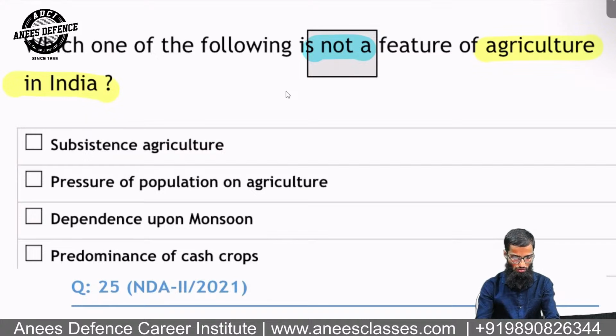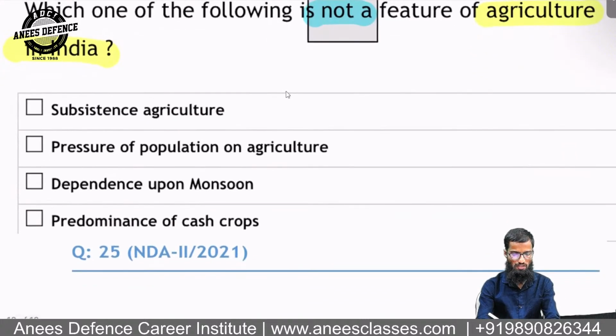So, subsistence agriculture is our feature. Pressure of population on agriculture is also our feature. Dependence on the monsoon is also our feature. So predominance is the answer.